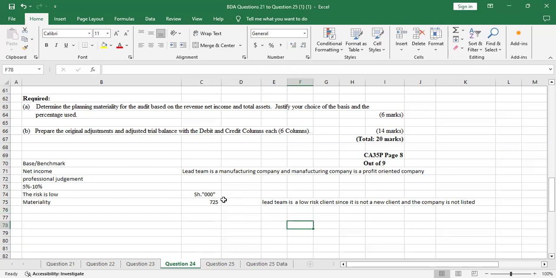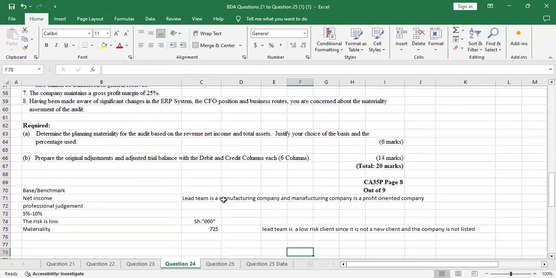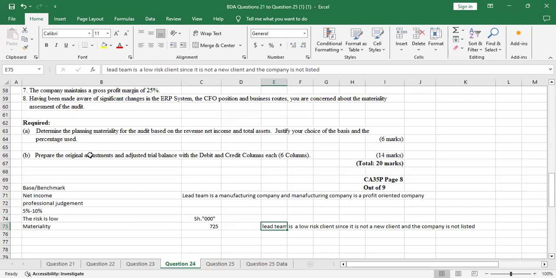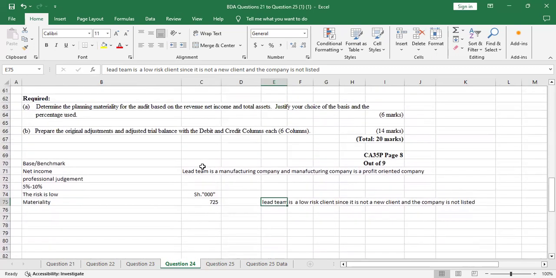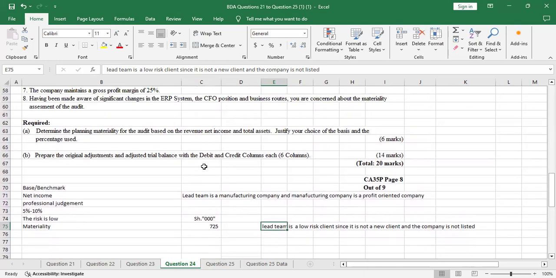And that was a very challenging question because as we teach this, we have been only teaching the preparation of the audit stage where we prepare the trial balance and the adjustments. So this now was testing your knowledge as an auditor, because this is a practical paper. You have to know the materiality. When you are doing audit, this paper assumes that you have done the audit before, so you know what planning materiality is and what happens at the planning stage. Next time maybe they will ask you about performance materiality.